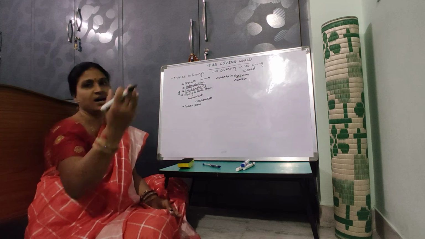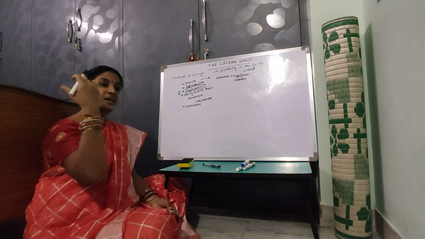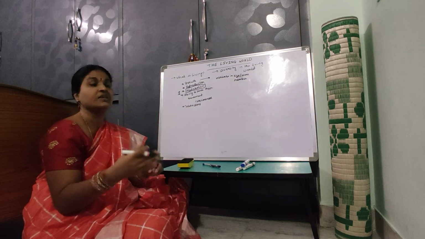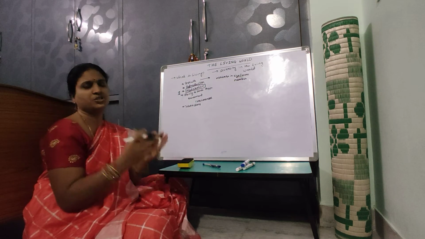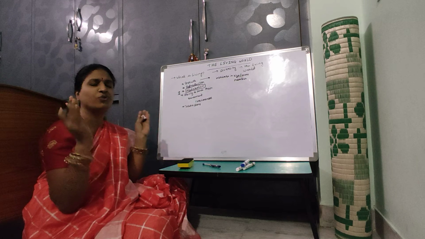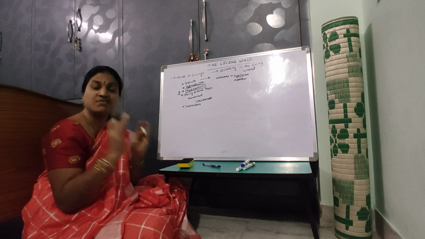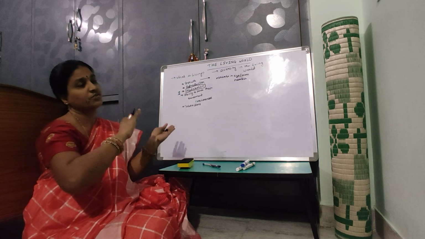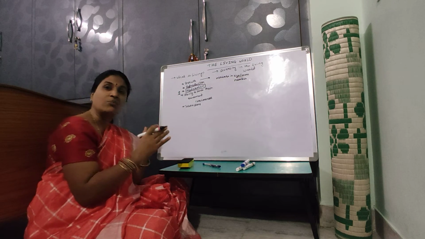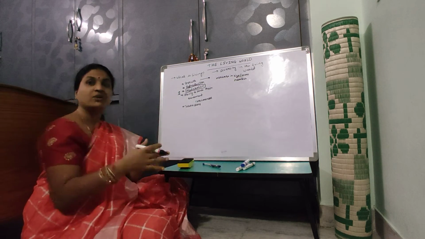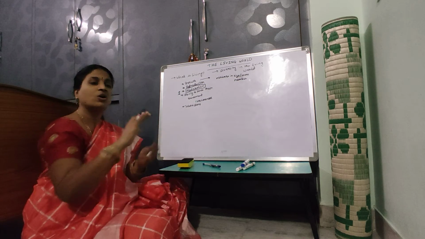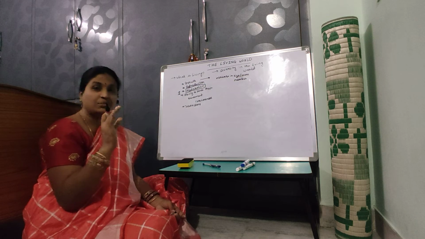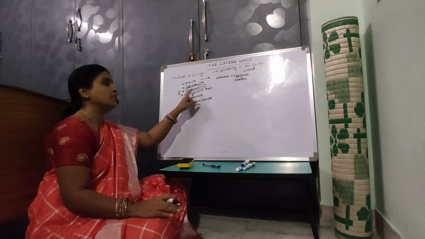From small molecules, large molecules are formed. Sometimes the large molecules are broken down into small molecules. So many reactions are taking place. The sum total of all the reactions which take place in a living organism is the metabolism. So all the chemical reactions, from combining small molecules to form large molecules and breaking down large molecules to small molecules, taking place in an organism is the metabolism.